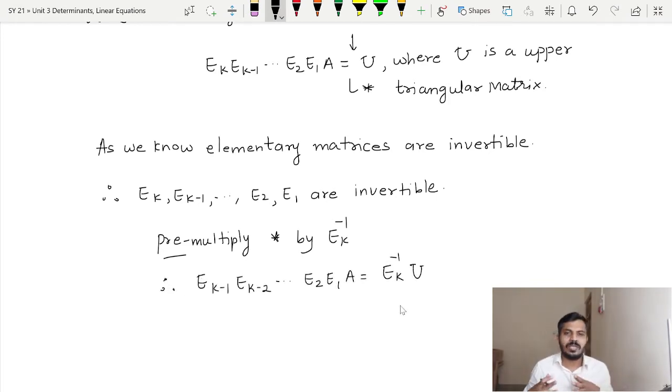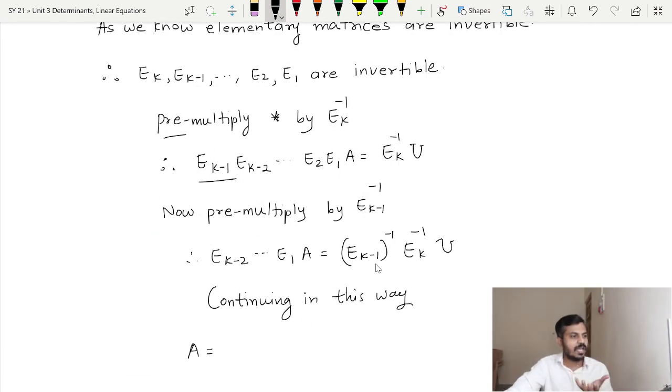Now by using similar logic, you can see that over here I have Ek inverse, so I will pre-multiply by Ek inverse, and I will go on continuing in this way. But this process is going to stop somewhere, because whatever elementary operations we have applied on A are finite, right? So after some time this process will stop somewhere, and where it will stop, I will write it down.